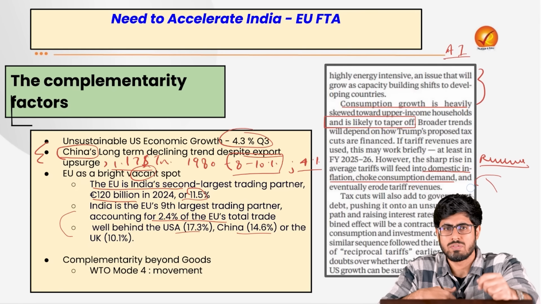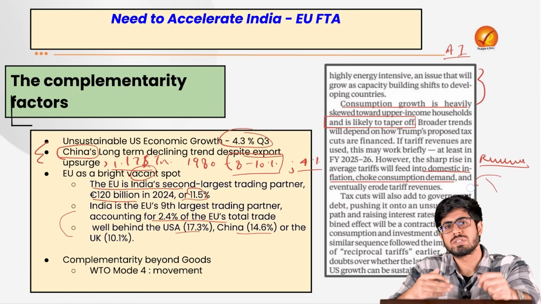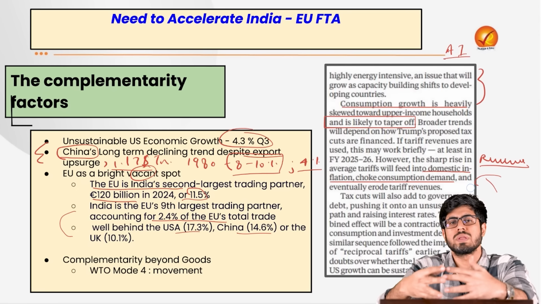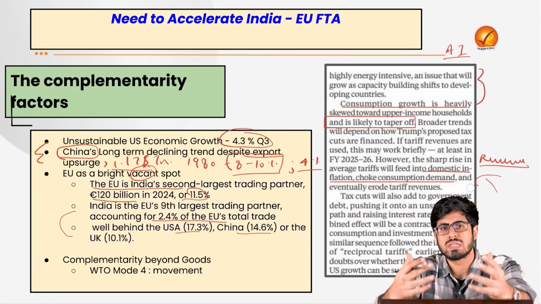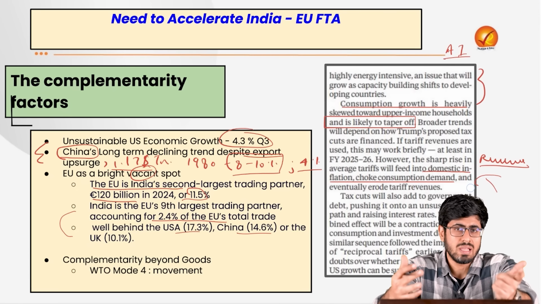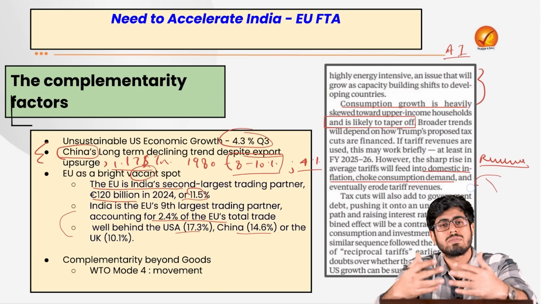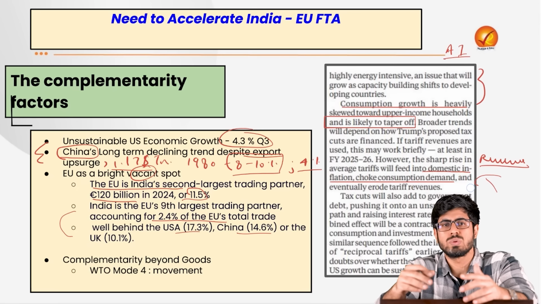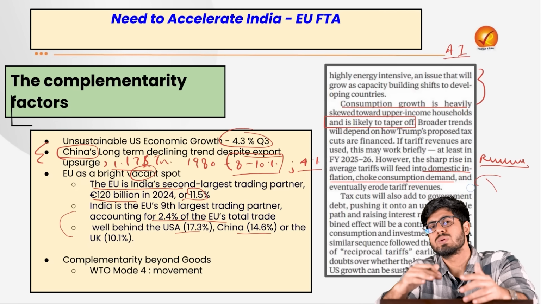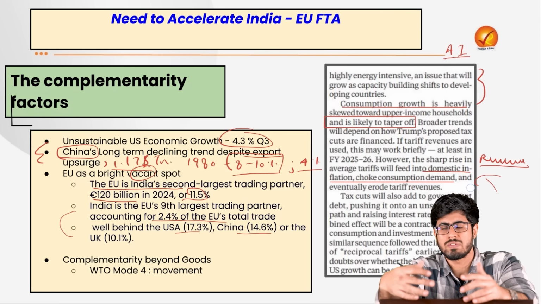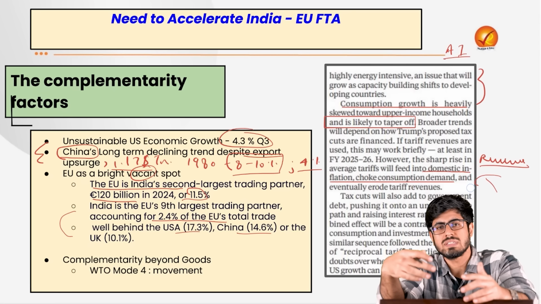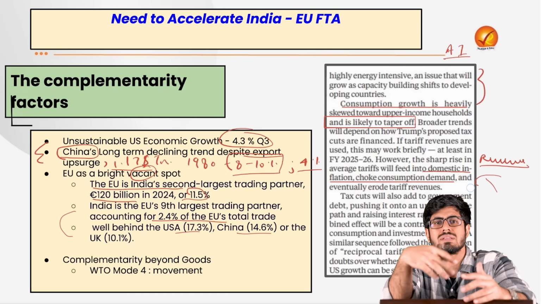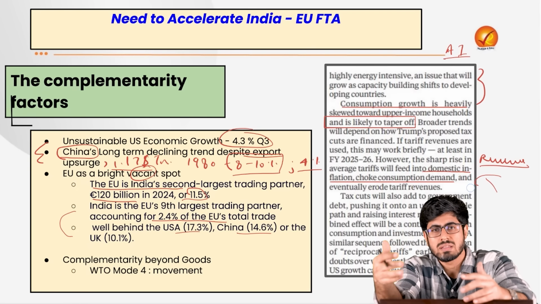Even in the fourth mode, which allows for movement of natural persons from one country to another, we see a proposal for India and the European Union to combine with each other, because India, as we know, is a labor surplus country. We have a lot of demographic dividend, whereas the European Union, being a developed region, has a shortage of laborers. With the recent India-Germany ties going upward, we are seeing a lot of relaxation given to Indians in Germany regarding movement of people. We have even given transit-free visa there. So we see a lot of negotiations possible about the movement of people from India to the European Union under this new India-EU free trade agreement that is in the talks right now.